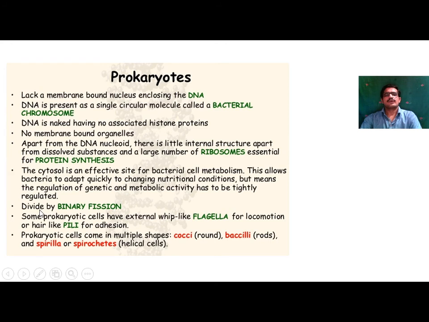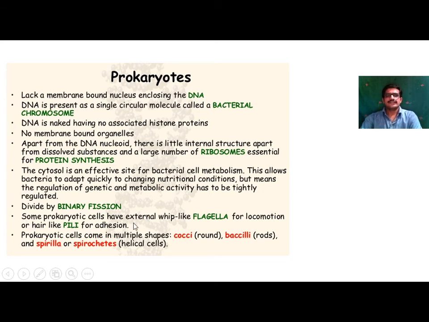This prokaryotic cell divides with the help of binary fission. From a single cell, division occurs and two cells are formed; that process is called binary fission. In case of eukaryotes, cell division takes place with the help of the mitosis and meiosis processes.